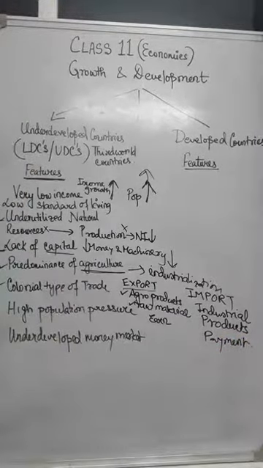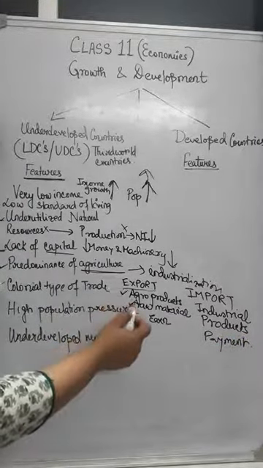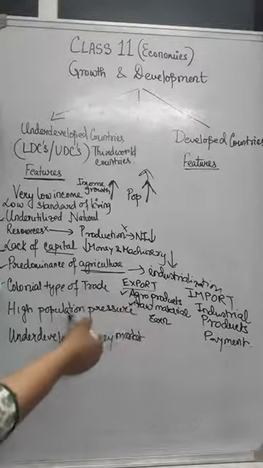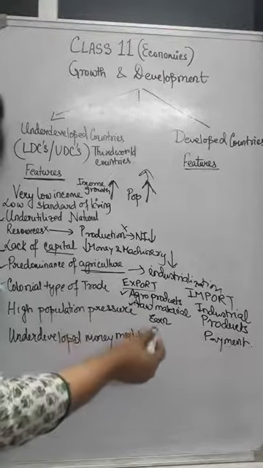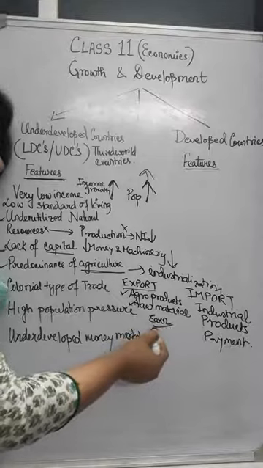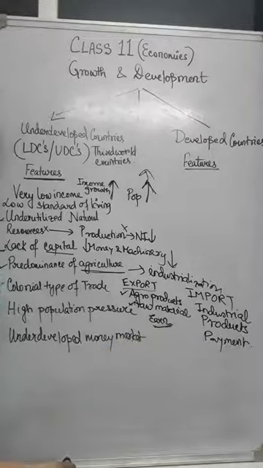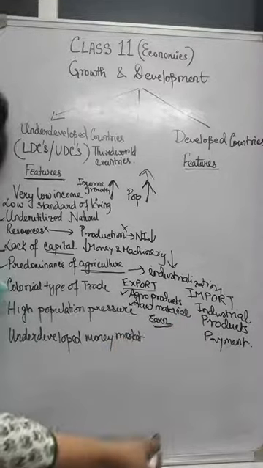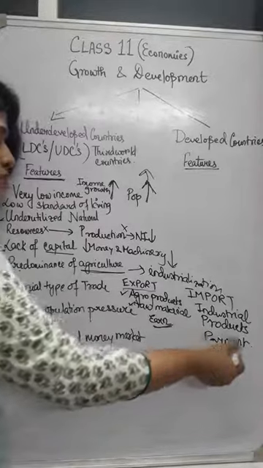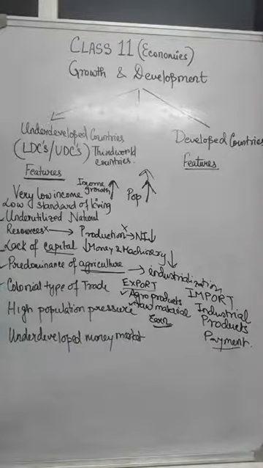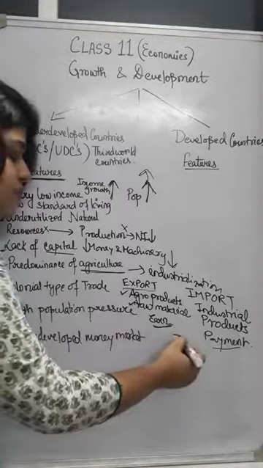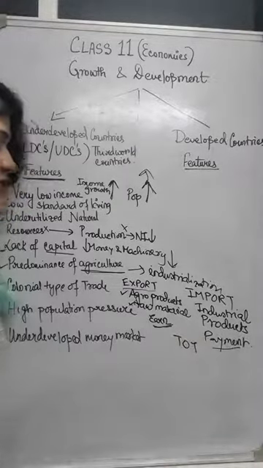Now, technically, these agro-based products and the raw materials which they sell or export to the other countries, this earning is very less. Whereas the imports are very costly because industrial products are costlier. So this is known as terms of trade, TOT.